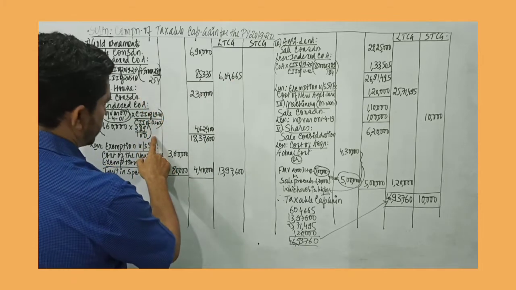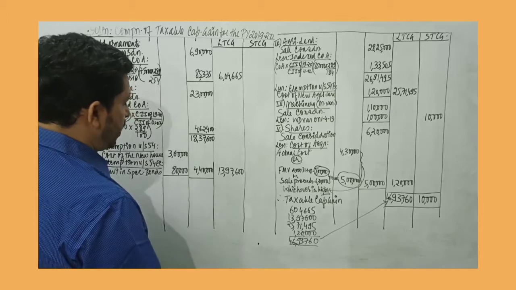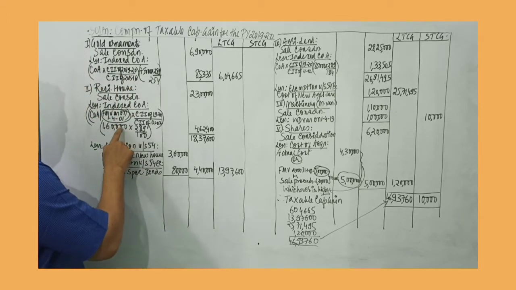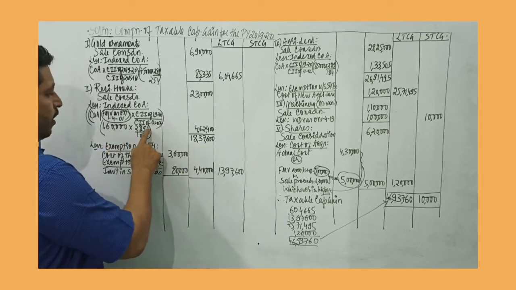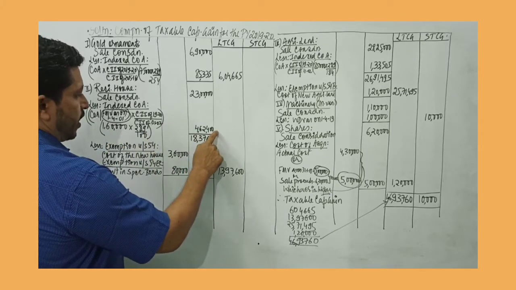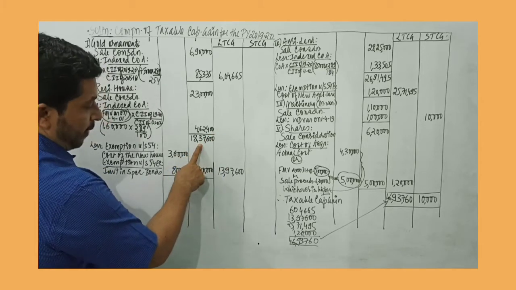Then a residential house is given. It's a long-term capital asset. It was acquired prior to 1st April 2001. So we take the fair market value, which is higher, 1,60,000, in comparison to the actual cost, which is 1 lakh. So into 289 by 100, you get the indexed cost of acquisition as 4,60,400. So this is the long-term capital gain.